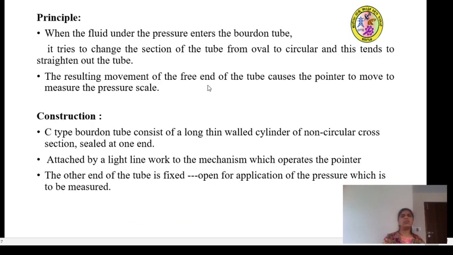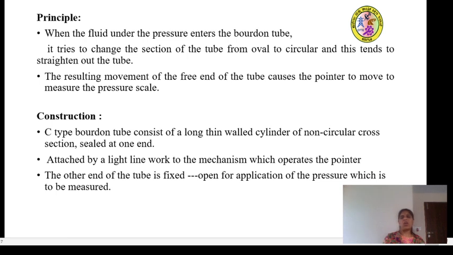So what is the principle of working of the Bourdon tube pressure gauge? It has a C-type cross section. The pressure enters at the fixed end of the Bourdon tube.